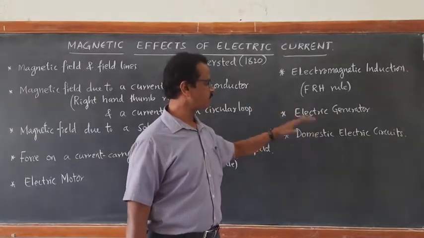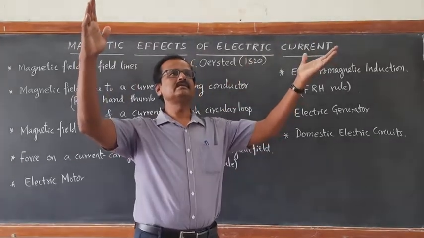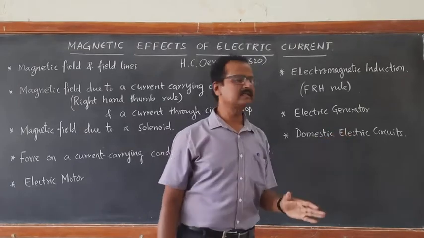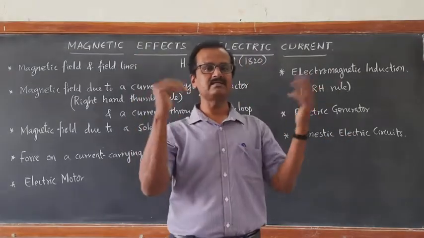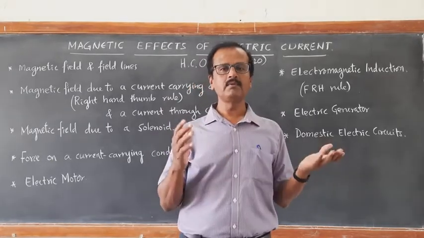Then afterwards we learn in general how electric circuits are made in our home. That is domestic electric circuits. There are fan circuits, tubelight circuits in the classroom, in your home, different circuits.